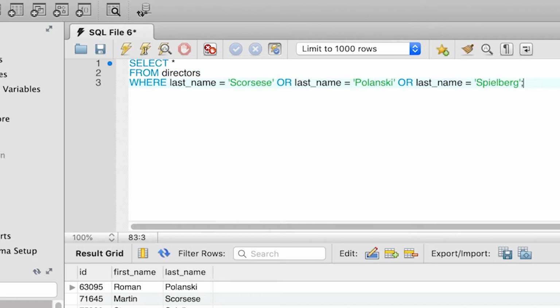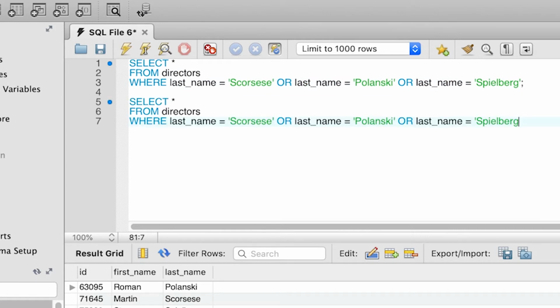Let's see how we can rewrite this query using the IN operator. We take out the WHERE clause with the OR, and we replace it now with the IN operator. What do we write? WHERE last_name, this is the attribute, right? IN, and then now we have a list of values within parentheses. So we open parentheses and then we type Scorsese within quotes, comma, Polanski, again within quotes, comma, Spielberg within quotes,